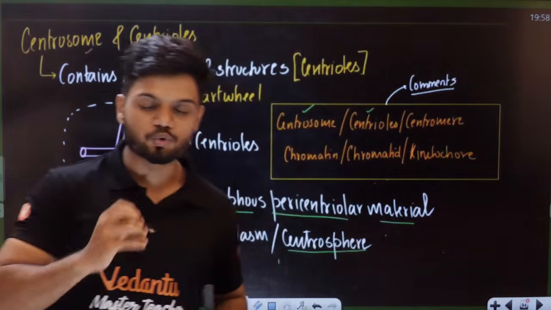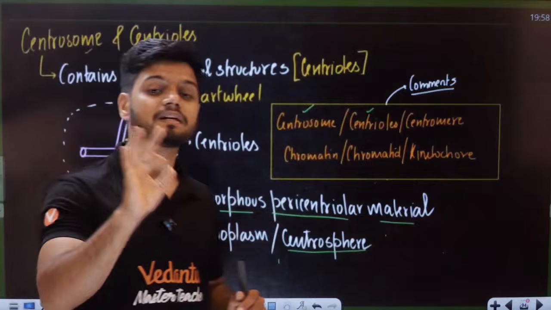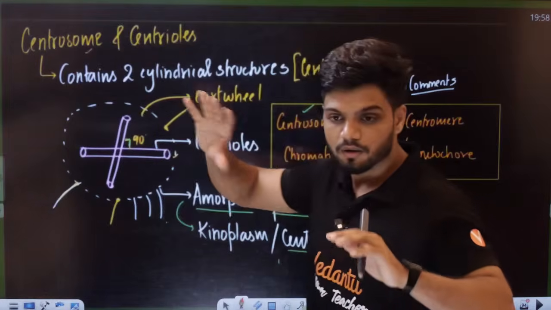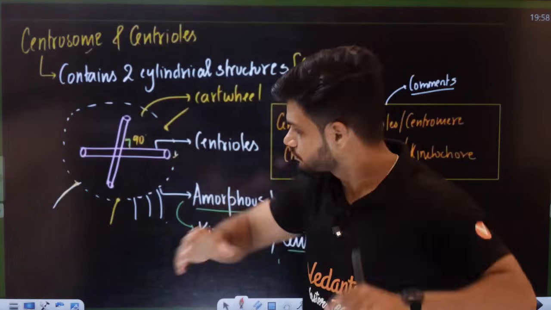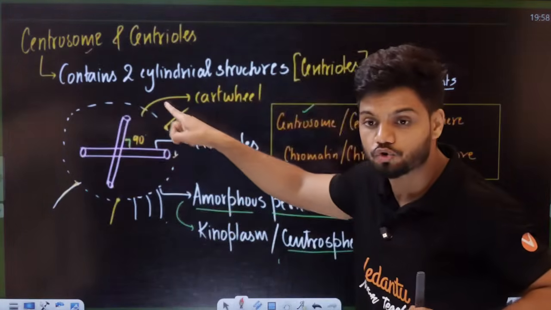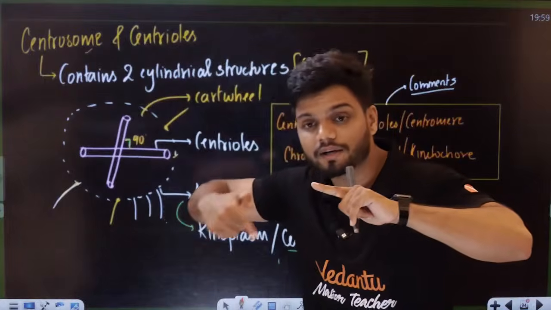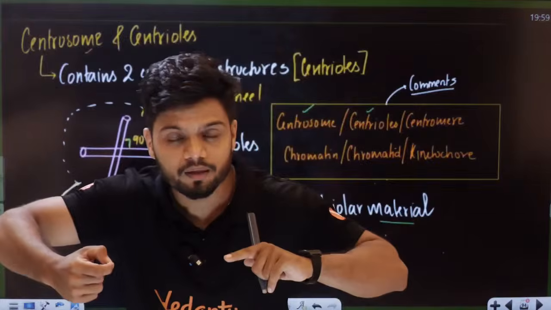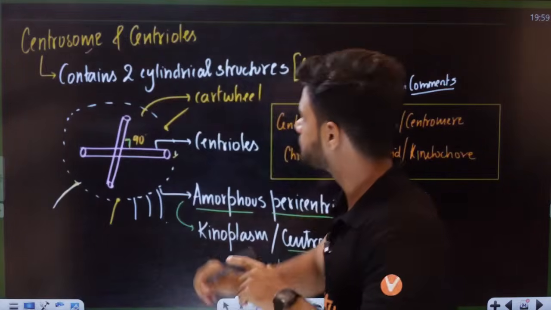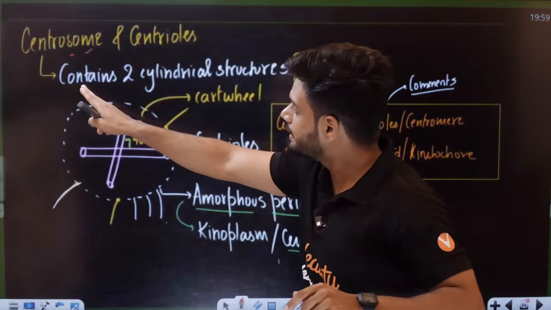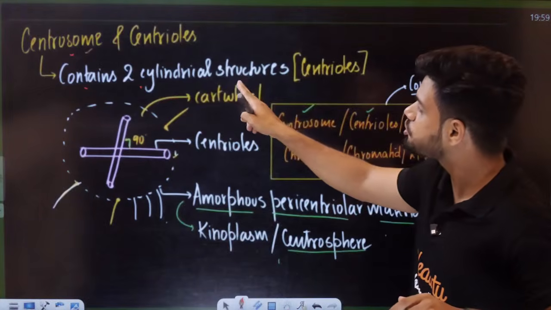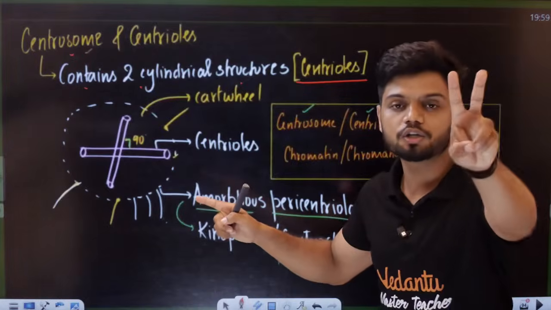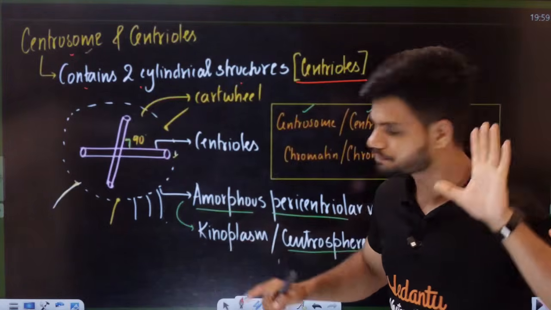Okay. Now, students, understand centrosome and centriole also. This entire structure, students, centrosome is one entire structure here. This entire structure is called the centrosome. Now, inside one centrosome, we have 2 centrioles. See, centrosome contains 2 cylindrical structures called centrioles. So, one centrosome has how many centrioles? 2 centrioles, 1 centrosome. Okay.